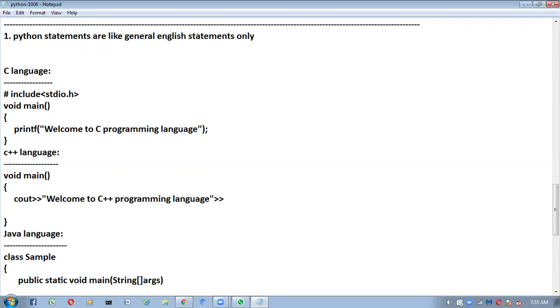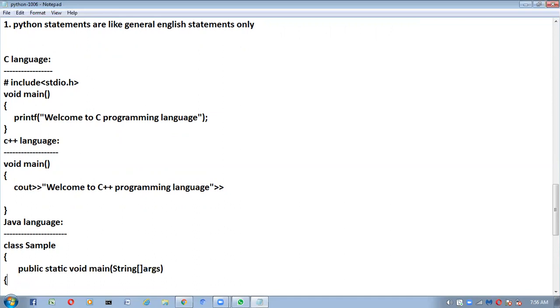Don't worry, you guys don't need to learn all these things. To show the differences, I'm writing all these things. Public static void main method I'm going to take like this. Inside the main method, we have to write our logic. If you go for any programming language, C language, C++, Java, the program execution will start from the main method. That's why in each and every program, the main method is compulsory. In C we take main method, in C++ we take main method, and in Java also we take main method.